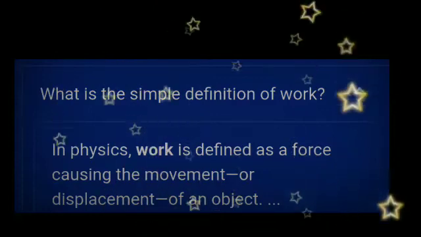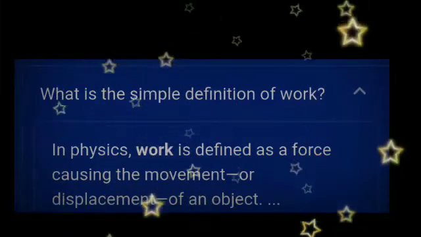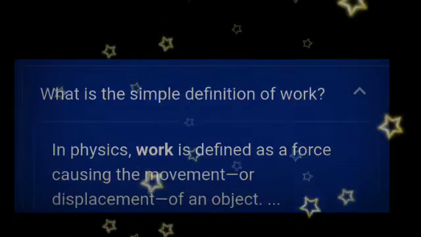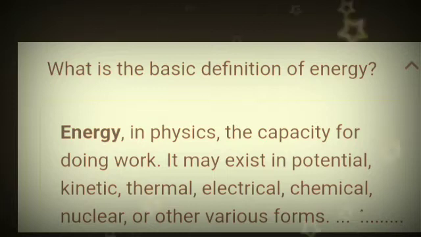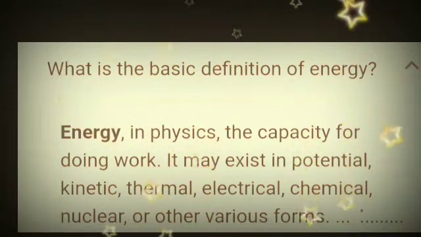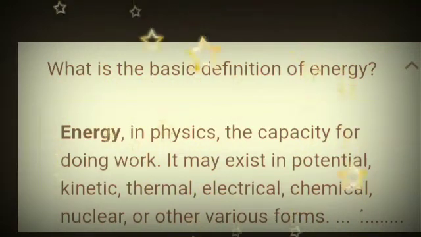In physics, work is defined as a force causing the movement or displacement of an object. And energy means capacity to do work. It may exist in potential, kinetic, thermal, electrical, chemical, nuclear, and other various forms.